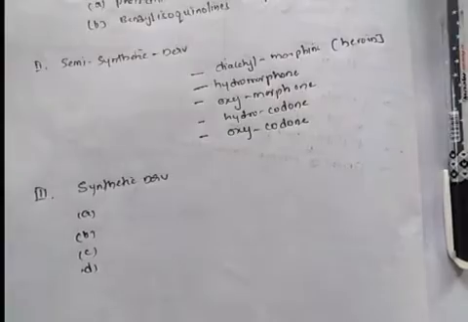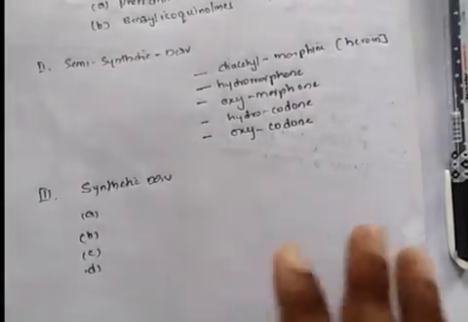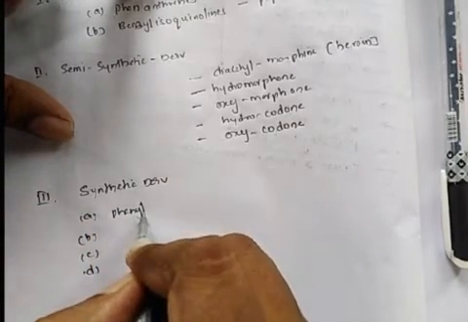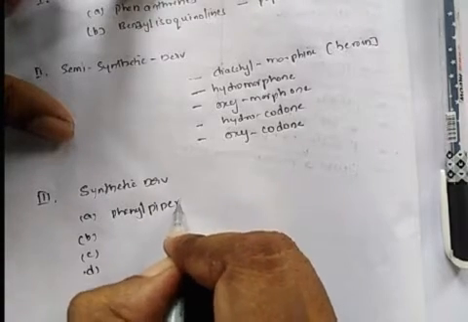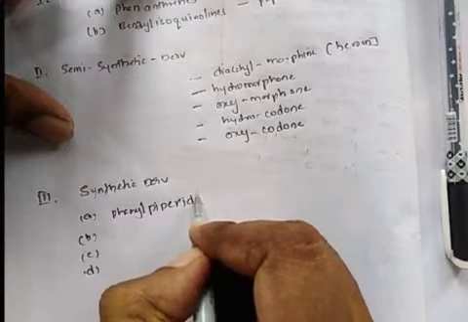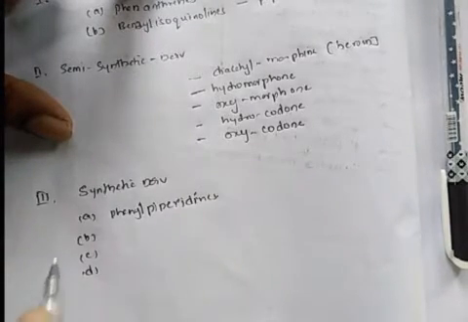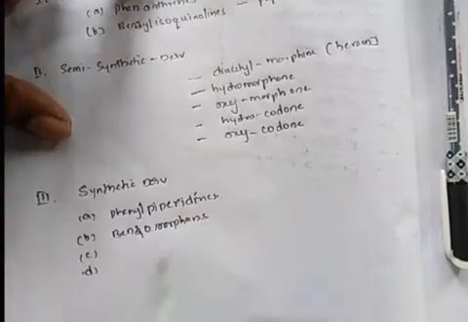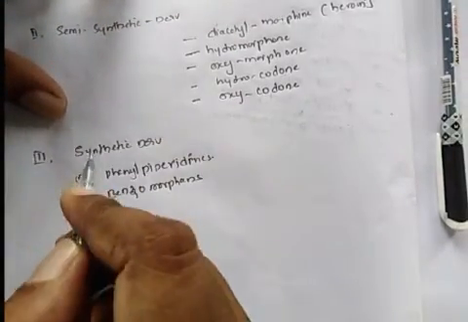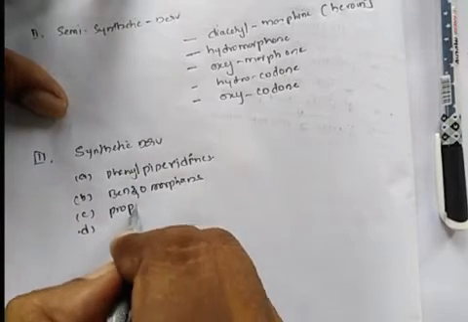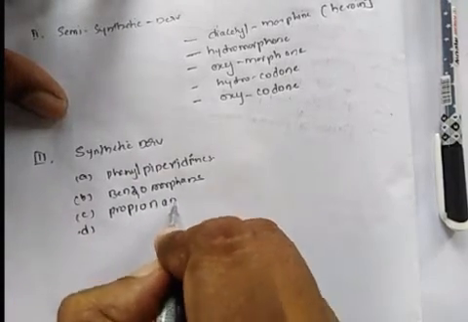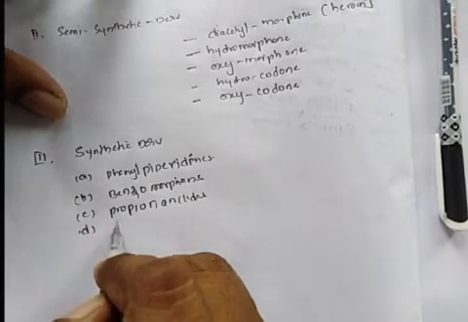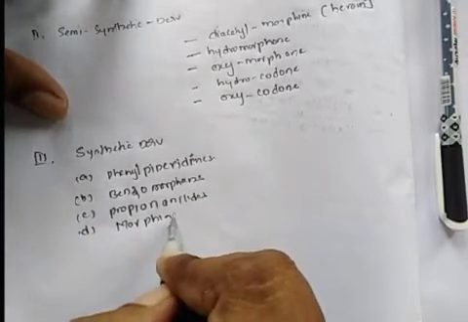The first is phenylpiperidines, the second category is the benzomorphans, the next category is the propionanilides, and the next category is the morphinans.